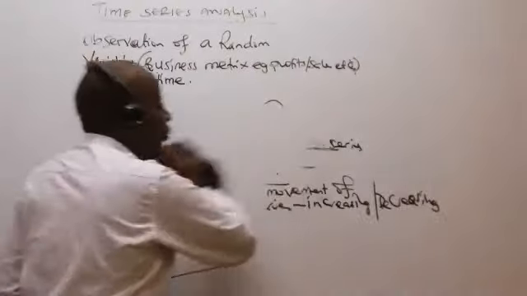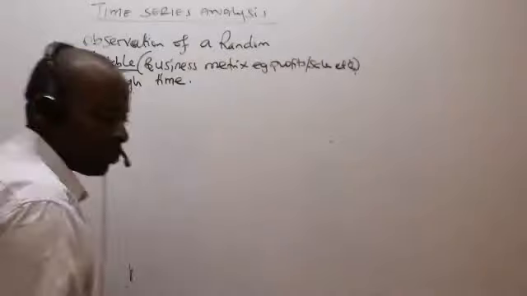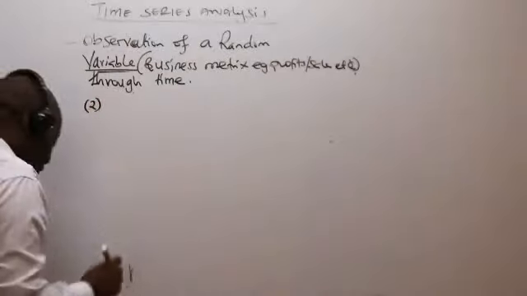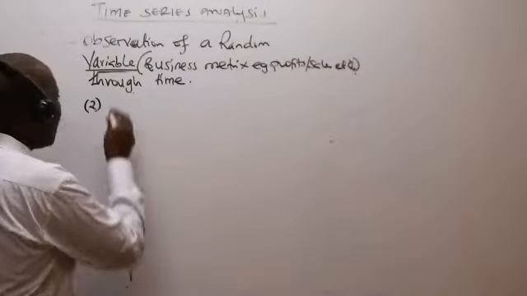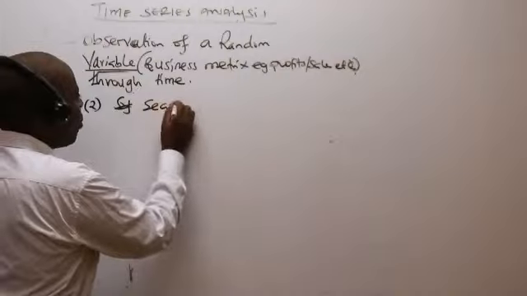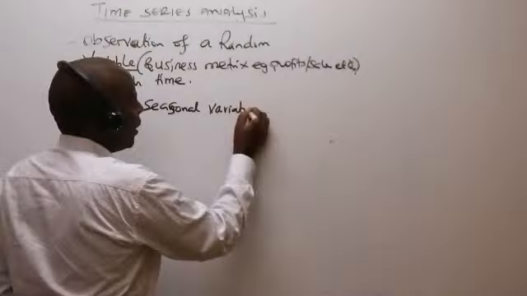Go to the second component. Ladies and gentlemen, the second component of the time series is what we call seasonal variations.